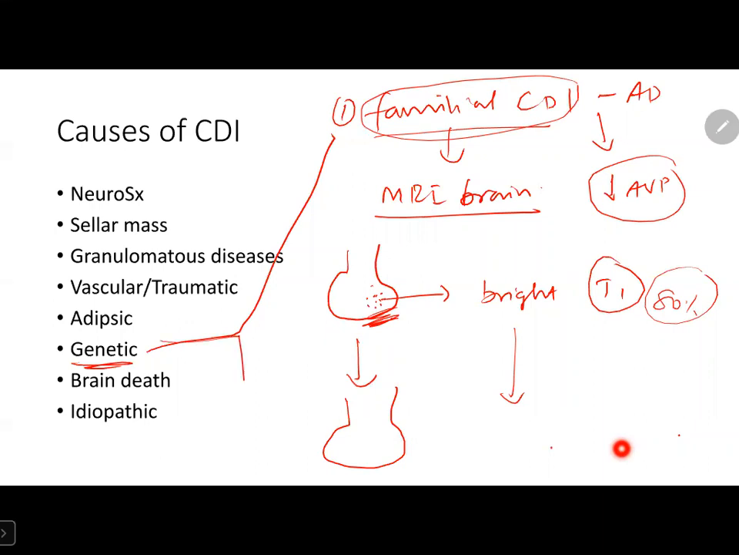So second one is, we have heard of, that is Wolfram syndrome. This is due to a mutation in Wolframin 1 gene in chromosome 4.